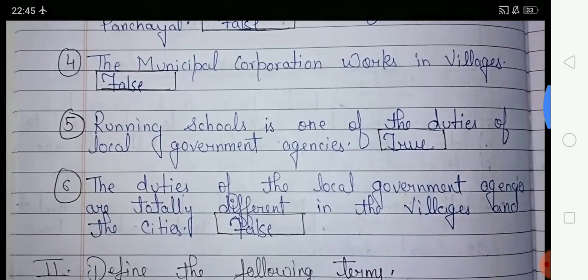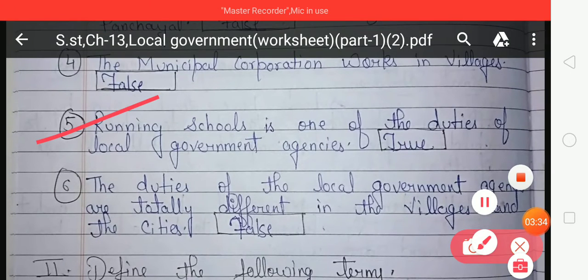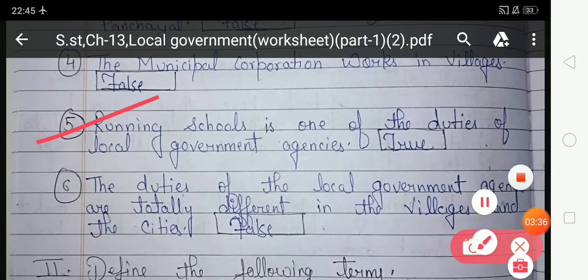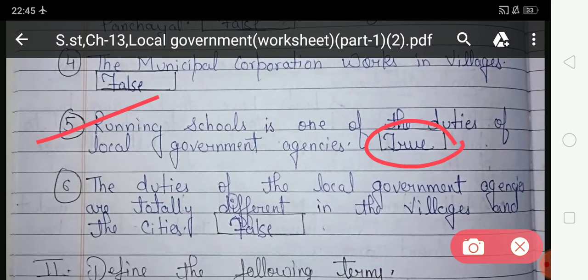Now look at the fifth number. Running a school is one of the duties of a local government agency. Is this statement right or wrong? This statement is right. So your answer will be true and you have to write true in the given box, and here true is already written.